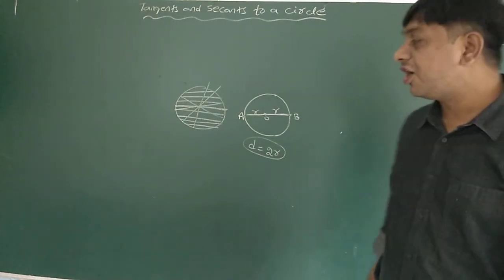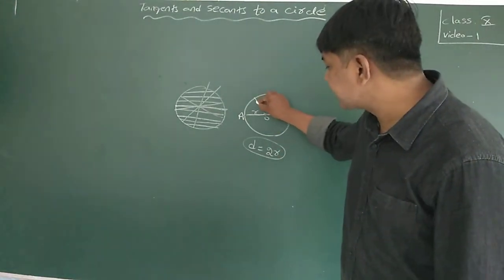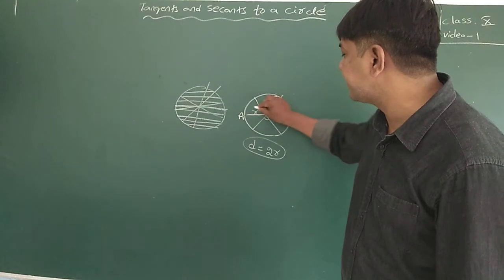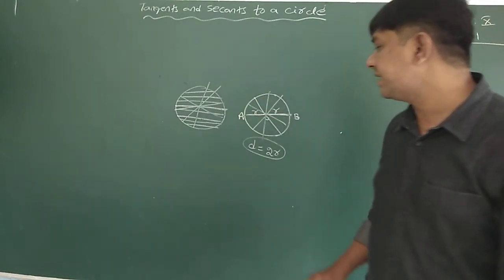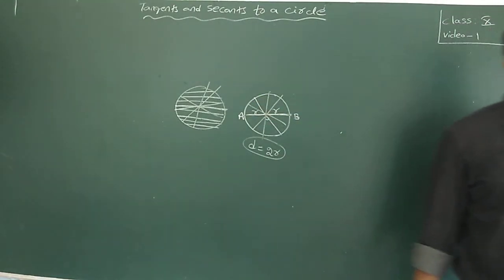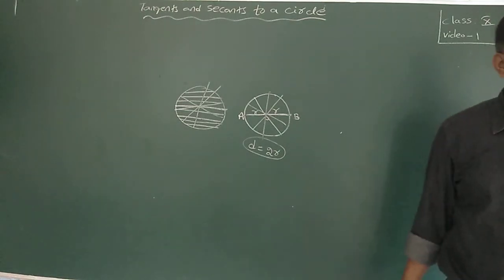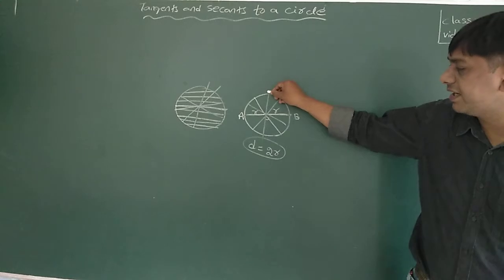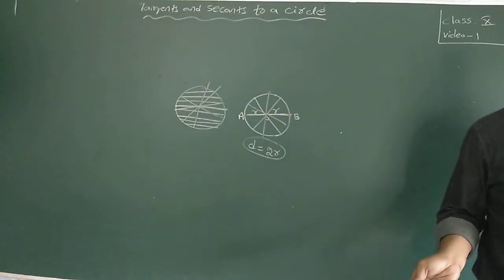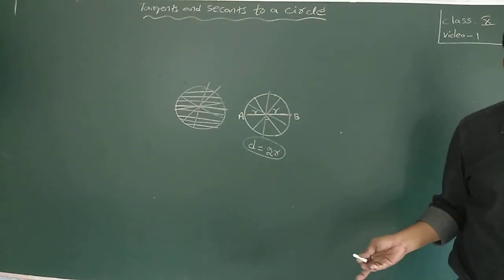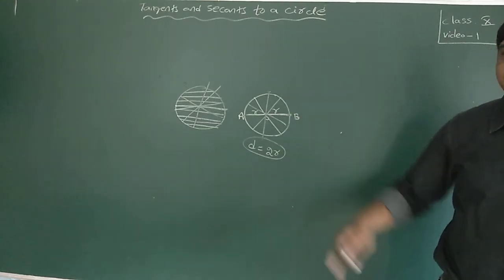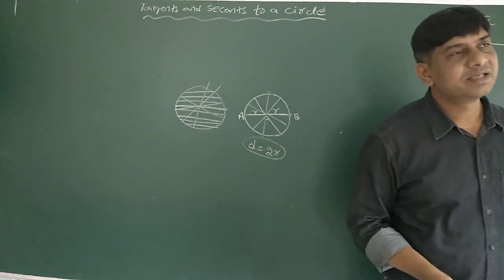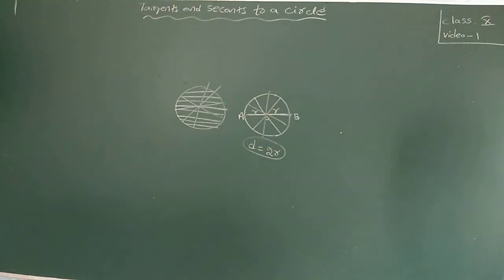Okay. How many diameters will exist here? In a circle, infinitely many diameters will exist. Why? Because a line segment which passes through the center of the circle is called a diameter. If you join any 2 points on the circle, that is a line segment, a chord. All the chords which pass through the center of the circle are diameters. So infinitely many diameters exist.